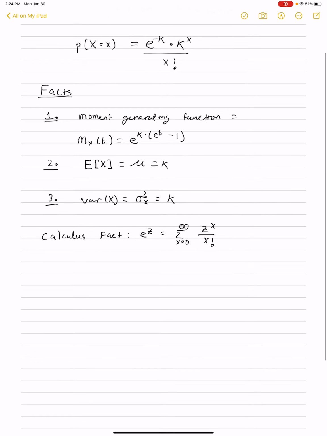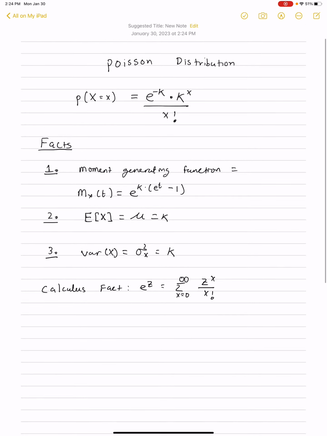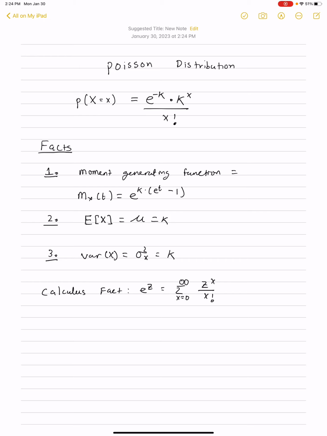Hi, today we're going to be talking about the Poisson distribution, and we're going to prove that the moment generating function is as given under fact 1. Then we're going to derive the mean.